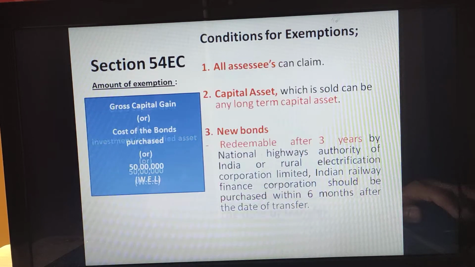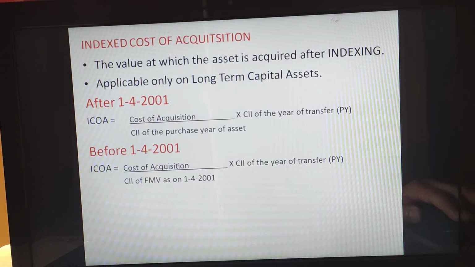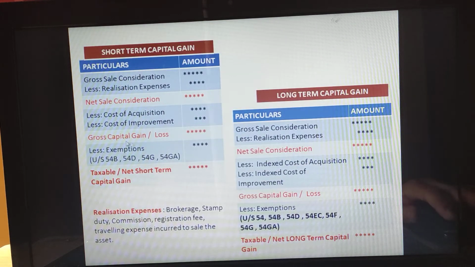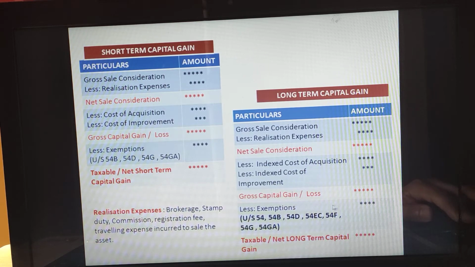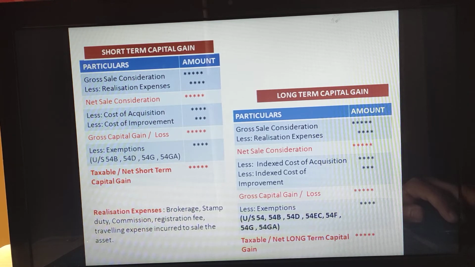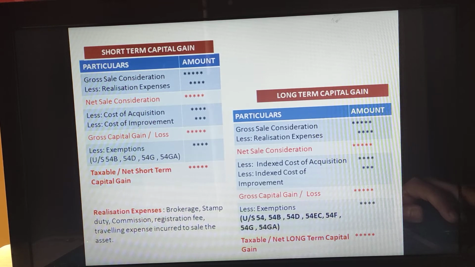how do we get the net sale consideration? Just let me take you to the formula format. Okay, see here is the net sale consideration, right? So if the cost of the new house, now we are learning 54F. 54F will not be applicable for short term, it is applicable only for a long term capital asset, right? Okay, so how to claim this 54F? A long-term capital asset should be sold apart from a residential house property, and you should purchase a new residential house property following the conditions.